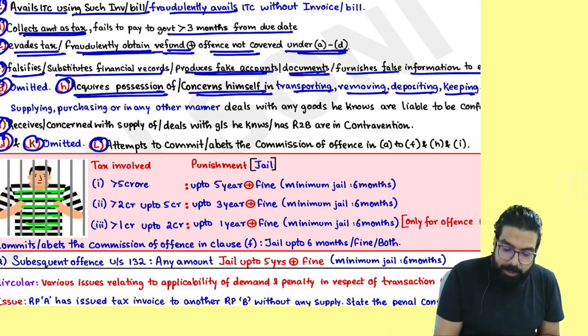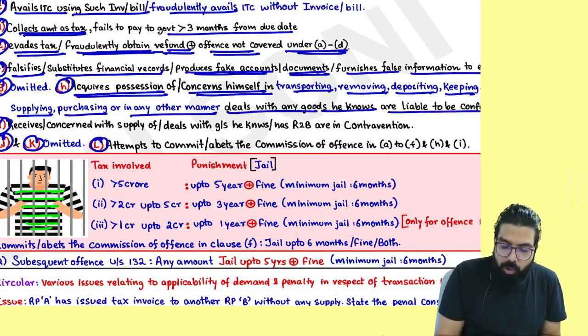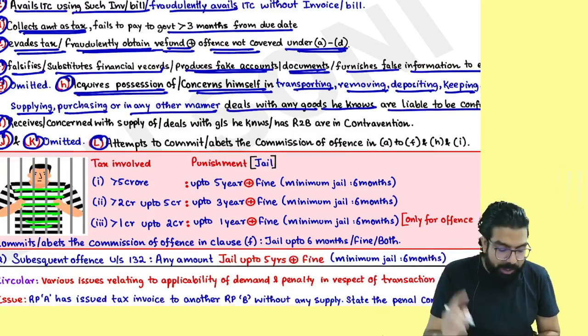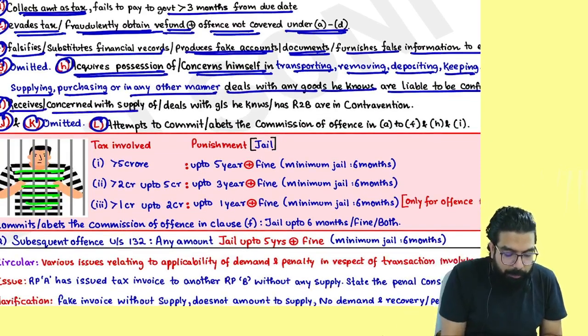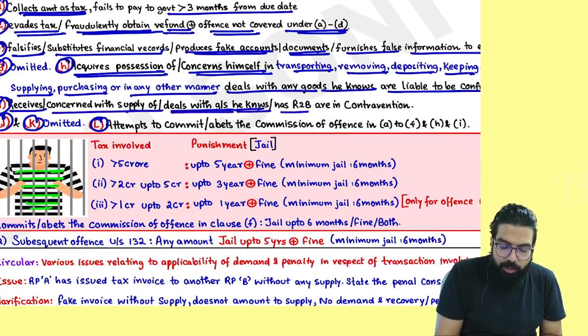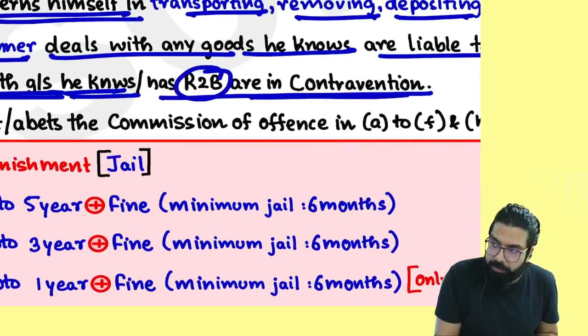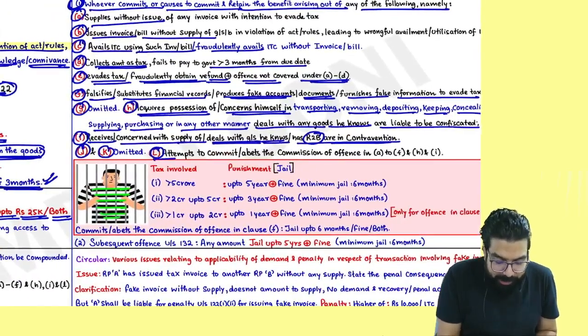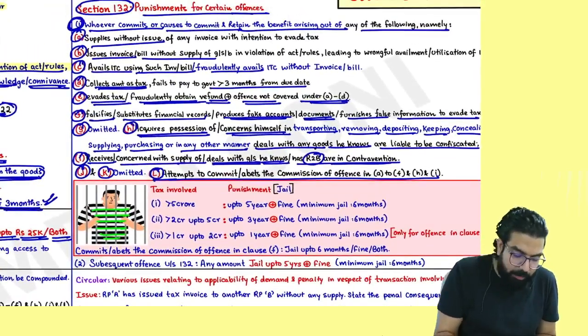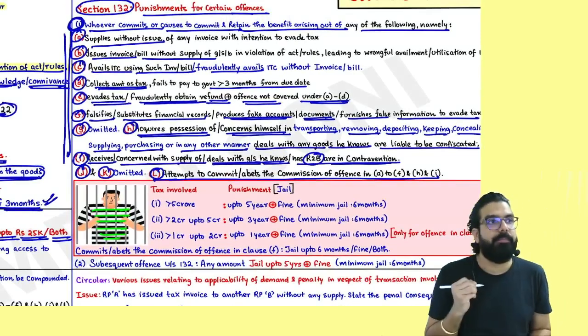or you acquire possession of, or are concerned in transporting, removing, depositing, keeping, concealing, supplying, purchasing, or in any manner dealing with any goods you know are liable to be confiscated, or you receive or supply, or are concerned in supplying, or you deal in goods and services you have reason to believe are in contravention, or else it says if anyone is helping anyone in doing all the above offenses.